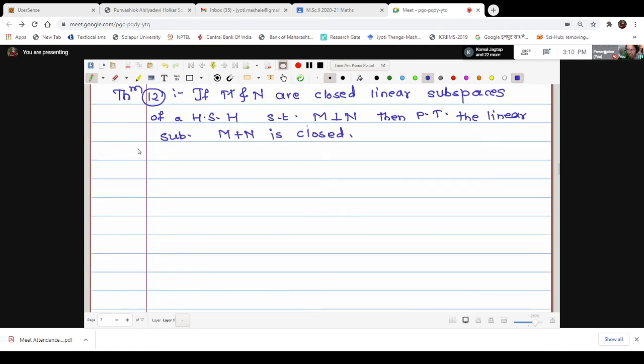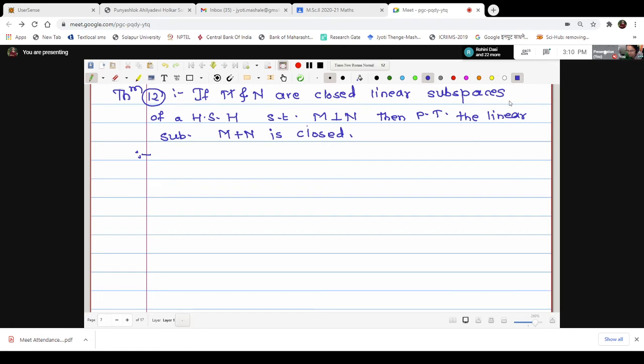Very easy theorem again. The theorem is: M and N are closed linear subspaces of the Hilbert space such that M is orthogonal to N. The meaning of M orthogonal to N, what we have seen, is that every vector in M is orthogonal to every vector in N. We have seen the examples also: one straight line is one linear subspace, and another straight line which is orthogonal is another linear subspace.